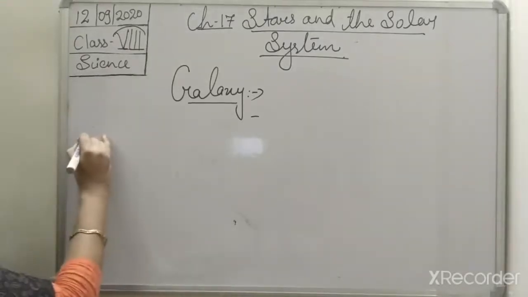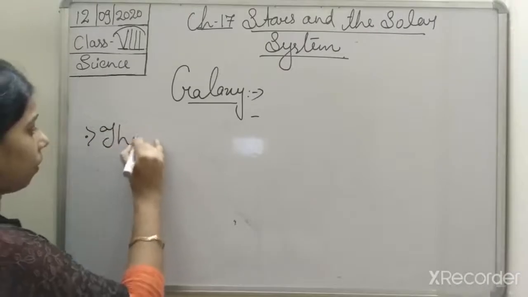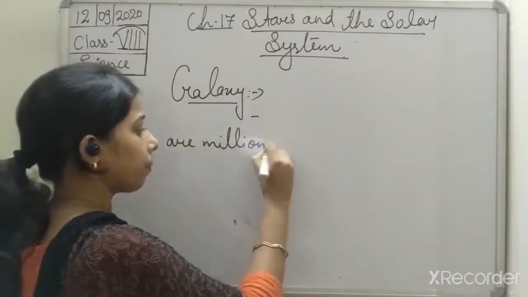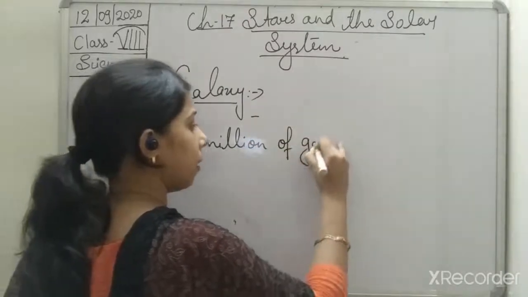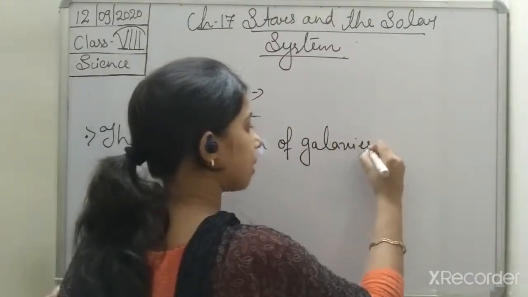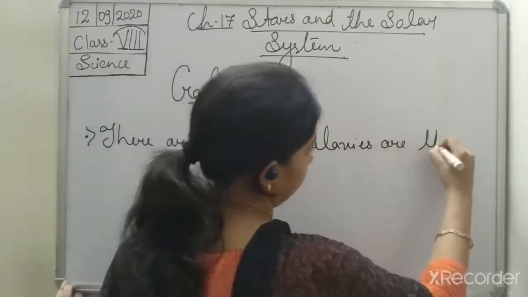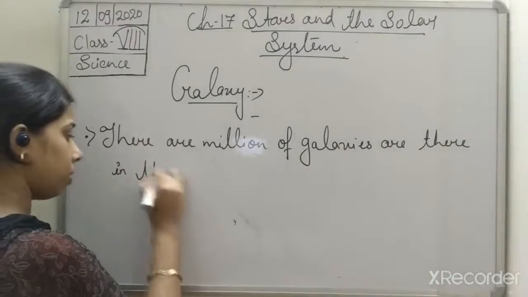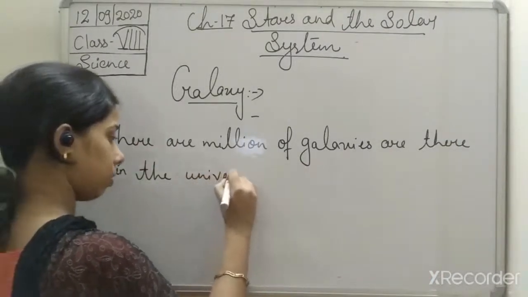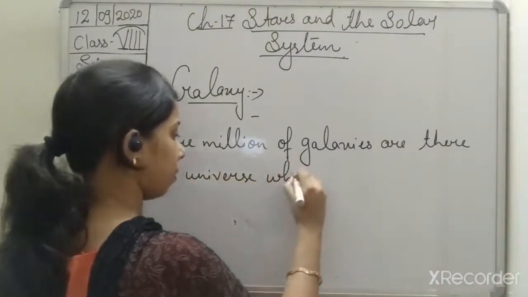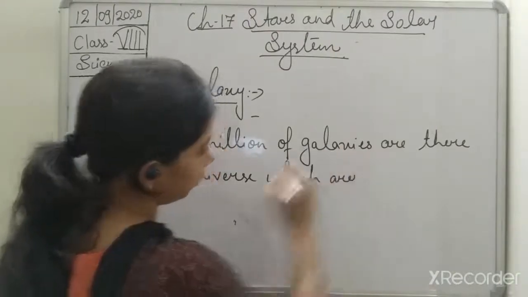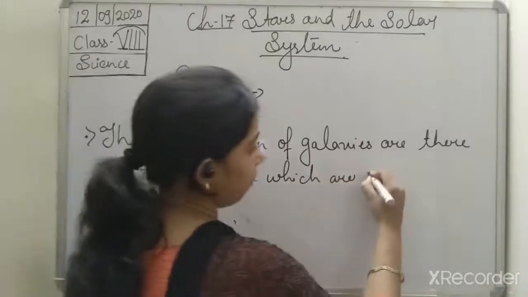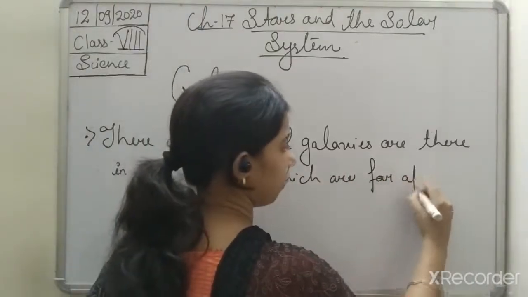There are millions of galaxies in the universe which are far apart from each other.